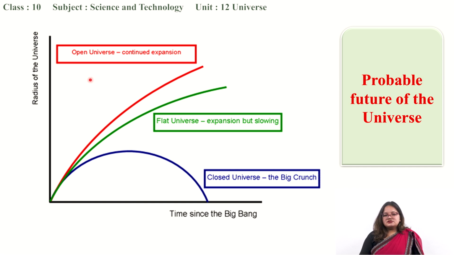Here you can see, in case of open universe, since the expansion is going to continue forever and ever, the radius keeps on increasing. Whereas in case of flat universe, expansion is happening but at a decreasing rate. So the radius, compared to the open universe, is less in the flat universe. Whereas in the closed universe, we started from a singularity point. From here it's expanding, and in future if it follows this, what happens? It again comes back to a singularity, known as the big crunch. So these are the three predictions which have been made about the universe.